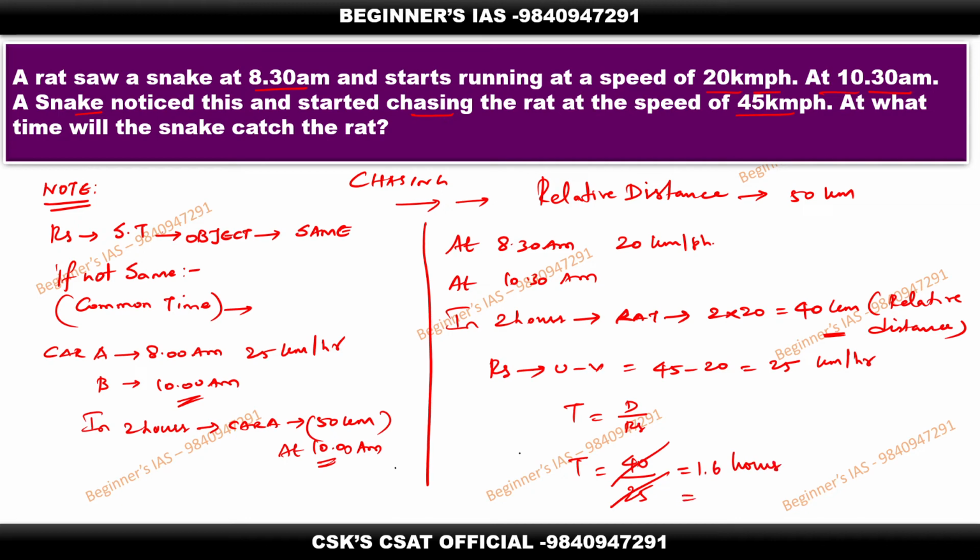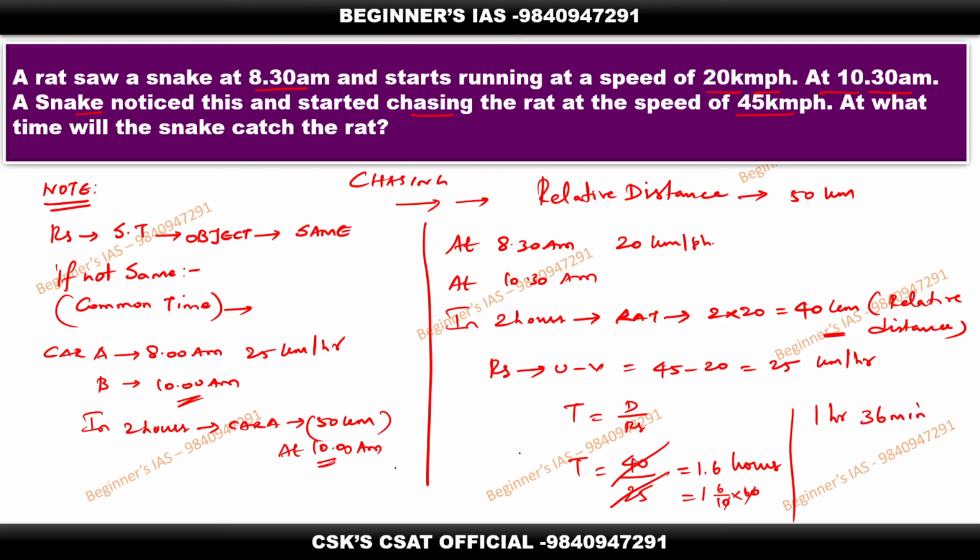Now 1 hour, and this 0.6 has to be converted in terms of an hour. The 0.6 is nothing but 6 by 10. To convert into minutes, you multiply by 60, and then cancel. So therefore 1 hour, and then 6 into 6, which is 36 minutes.